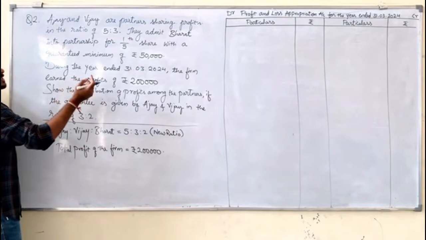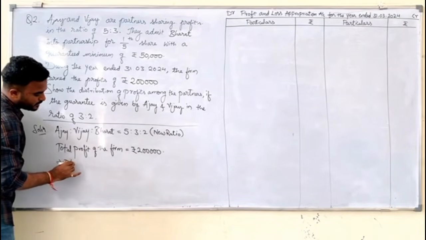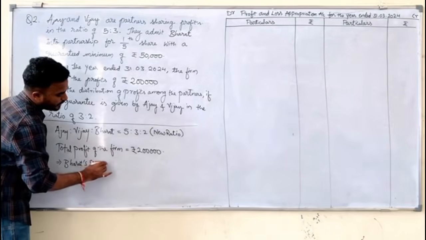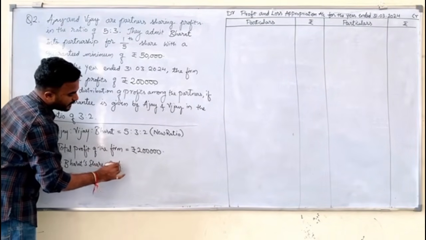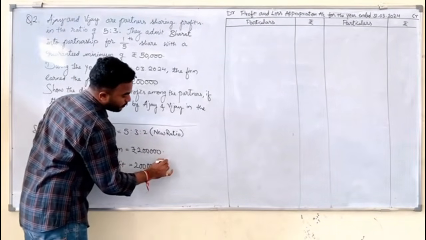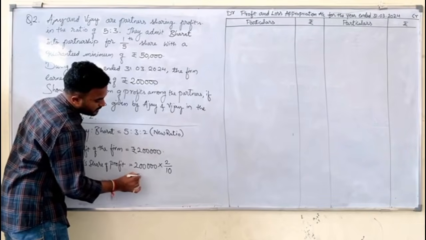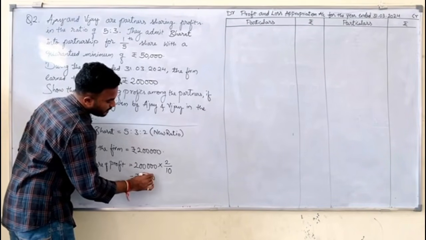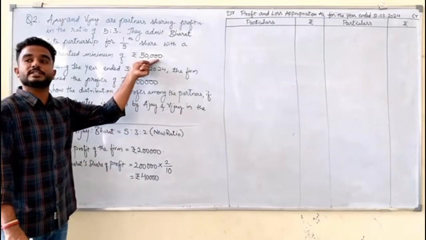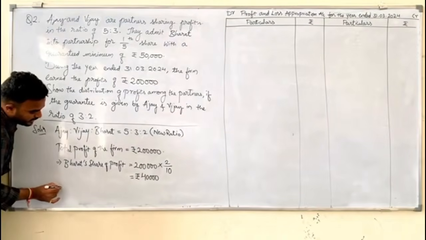And let's see how much this fellow Bharat is getting. This implies Bharat's share of profit is equals to 2 lakhs into what is his share? New ratio, 2 by 10, which is equals to rupees 40,000. He is getting 40,000 by way of his profits, but what was the minimum assurance given to him? 50,000. That means the deficiency is 10,000.